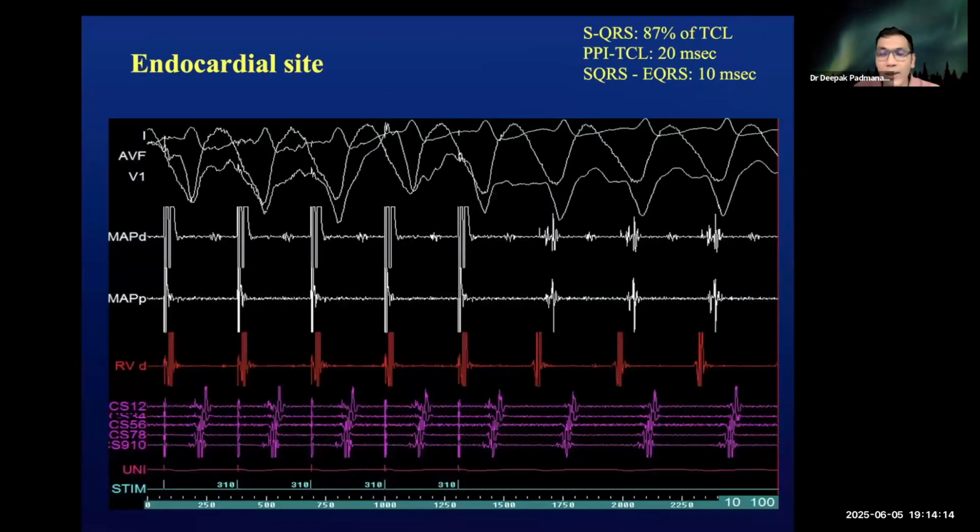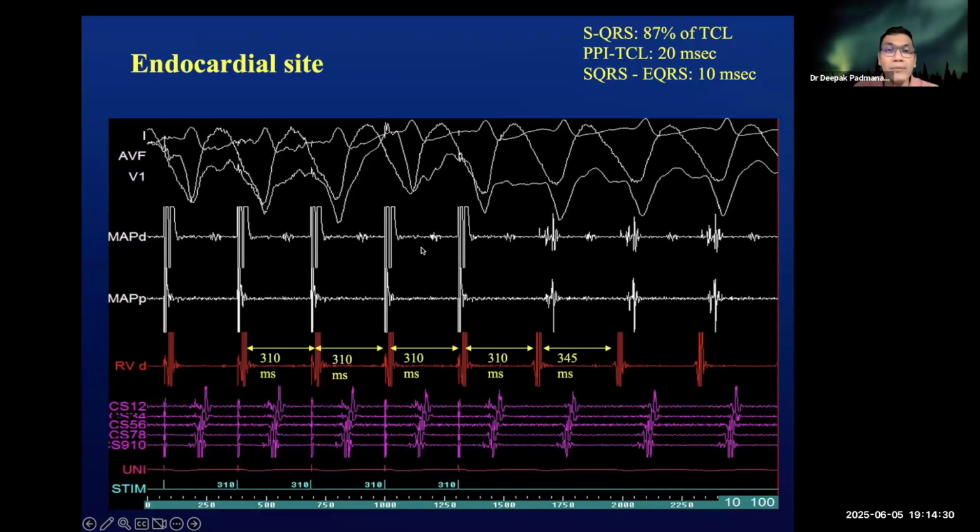Now, these are some common signals that you can see when you're ablating. On the endocardial site, when there is an ongoing VT, if you try to perform entrainment during the VT, you will have two sets of signals, only one of which might actually get entrained.